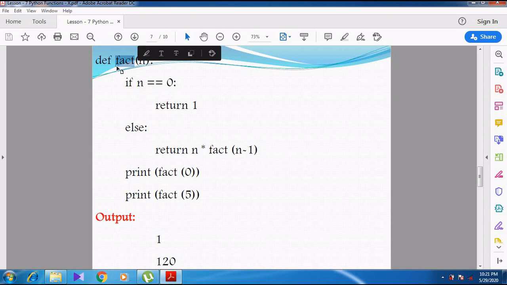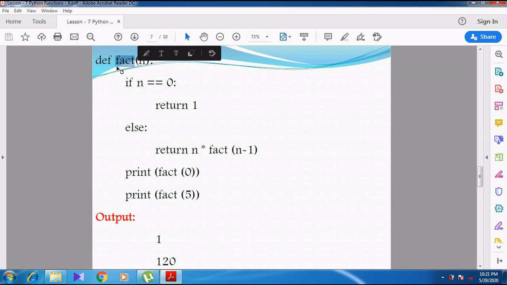If I go up to 0, what will happen? 3 into 2, 6. 6 into 1, 6. When I multiply 6 into 0, anything multiplied with 0 becomes 0. So that's why we are stopping at 1. The last number in the factorial is 1.